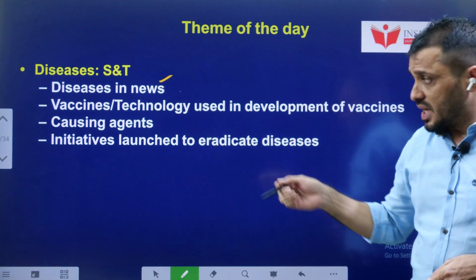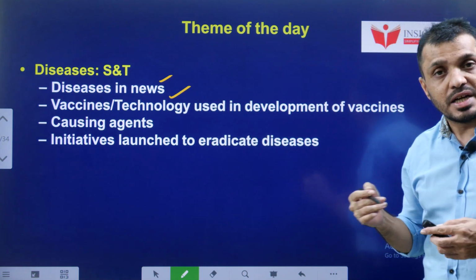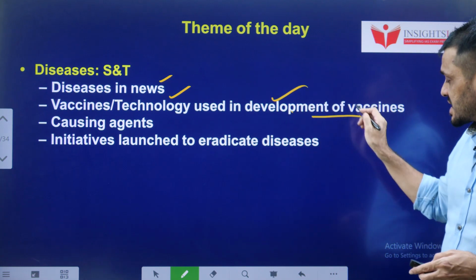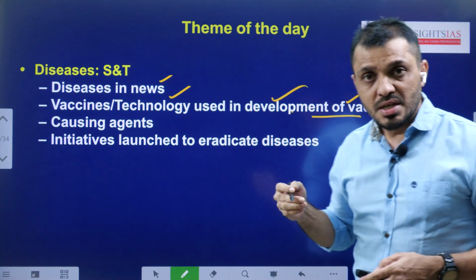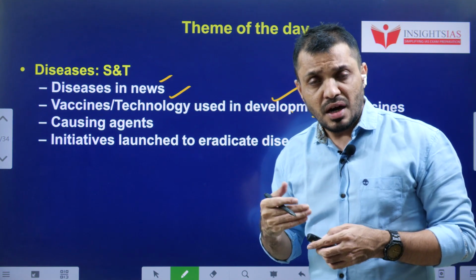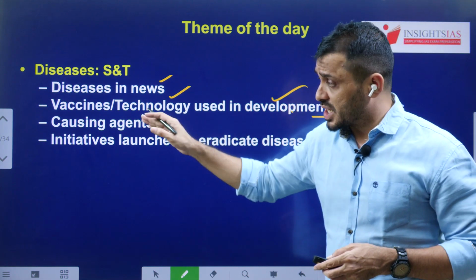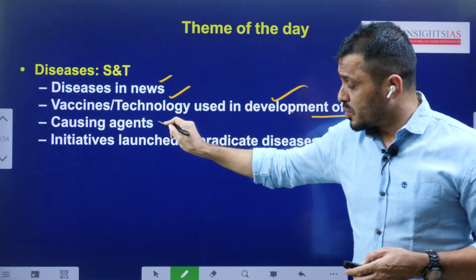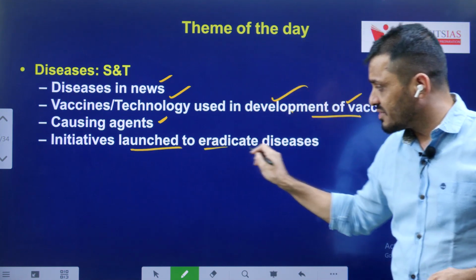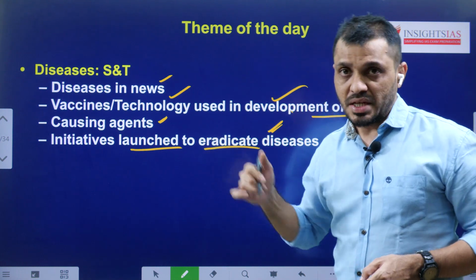Then you have to read if there is any vaccine available, what kind of vaccine is available, and what kind of technology is used in the development of that vaccine, such as mRNA technology, inactivated vaccine, or live attenuated virus. You have to read the type of technology. Then what is the causative agent of that particular disease? Then what are the initiatives launched by the Government of India or WHO to eradicate the disease?